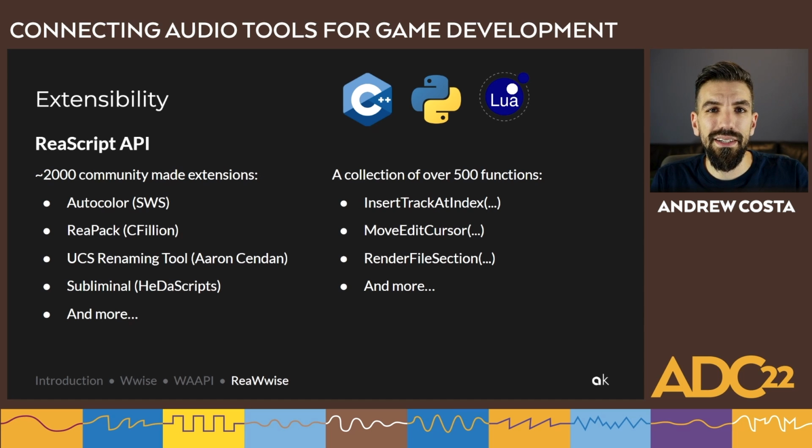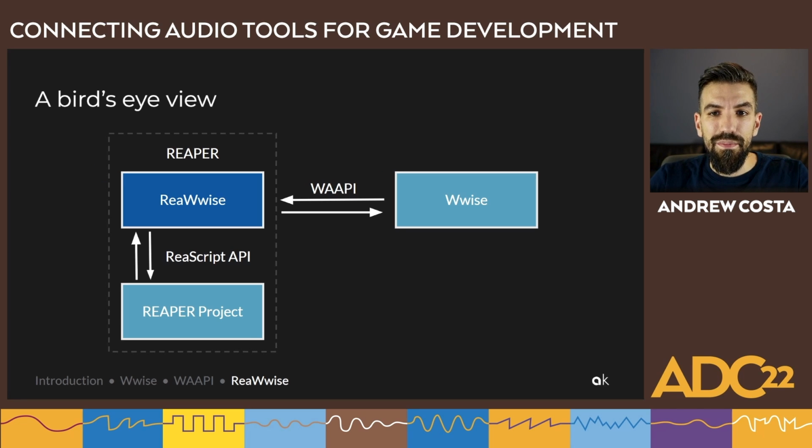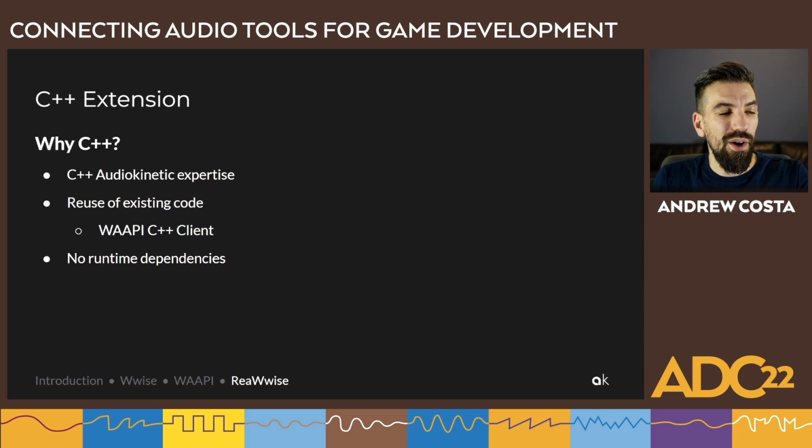All of this is available in C++. It's also available in scripting languages such as Python and Lua. I'll have an example of a Lua script later on in the presentation. Alright, so in the next slide we have a bird's eye view of ReaWwise and the flows of communication between different systems. In the diagram you see ReaWwise gets loaded into Reaper. It communicates with your Reaper session through functions available in ReaScript, and then it communicates with your Wwise project through WAAPI.